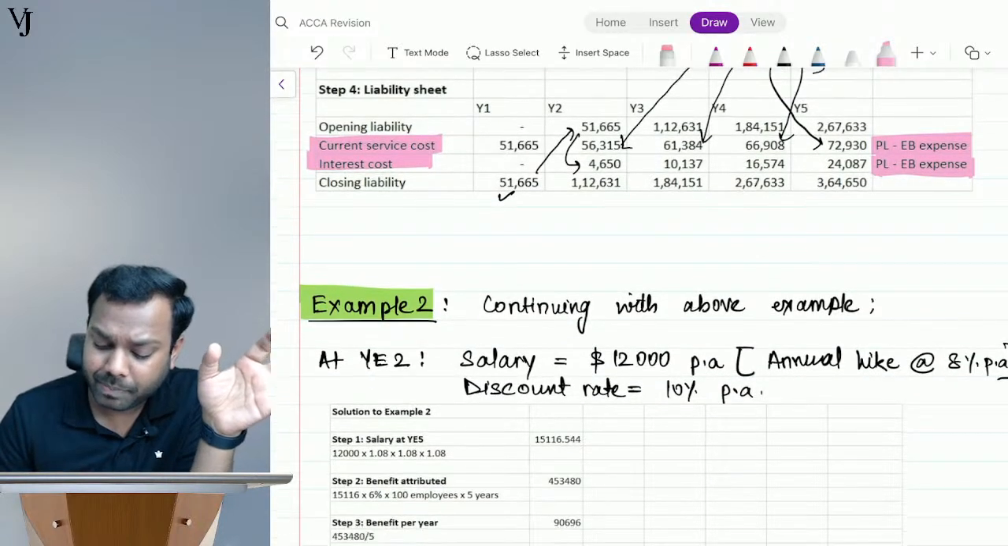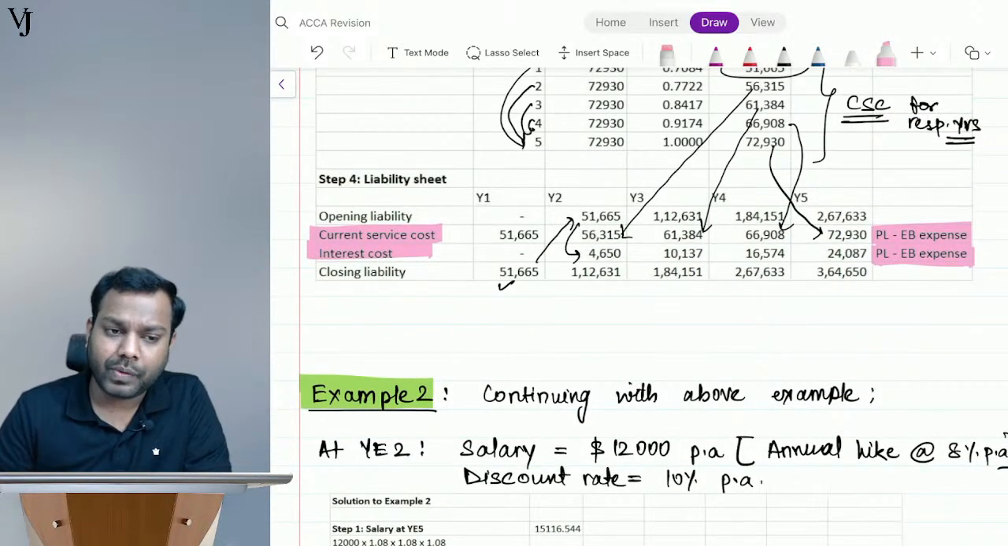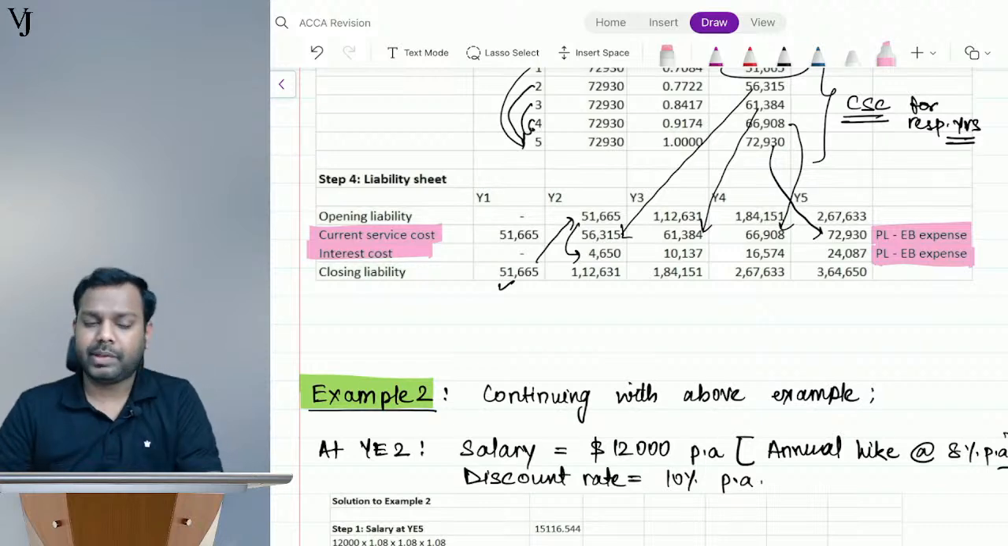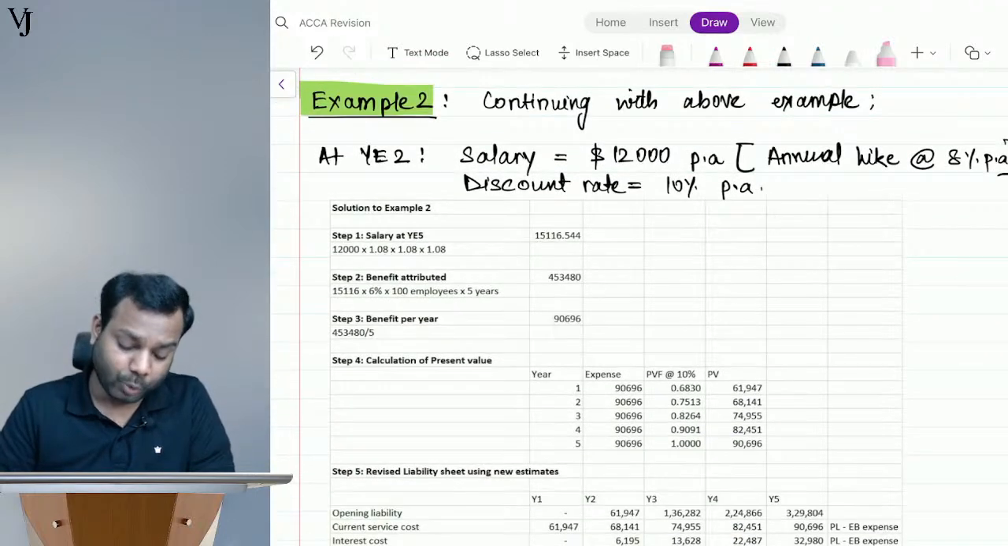Is it clear, everyone? Is it clear so far? Example number 1 is clear to all of you? Very good. Now coming to example number 2.